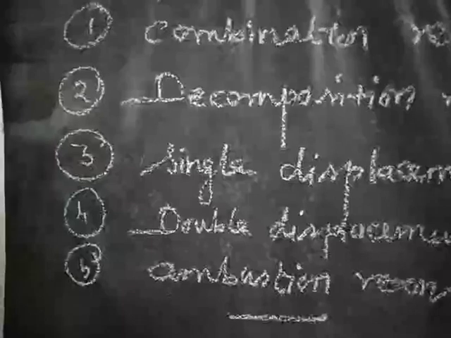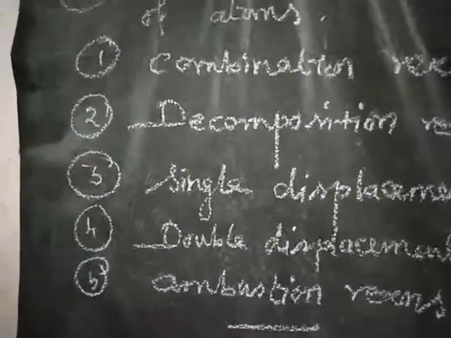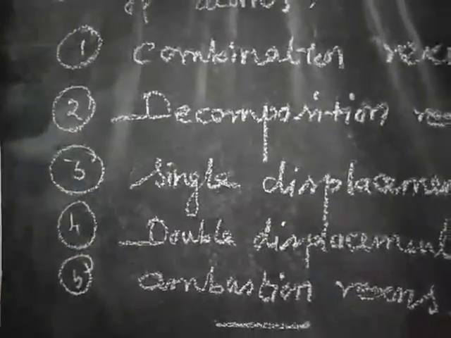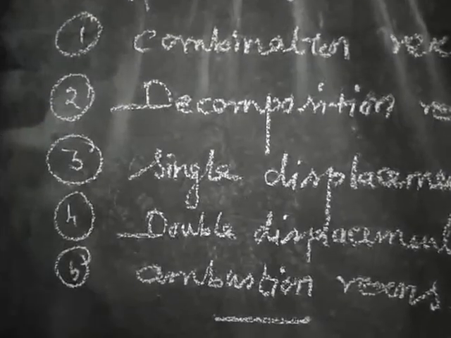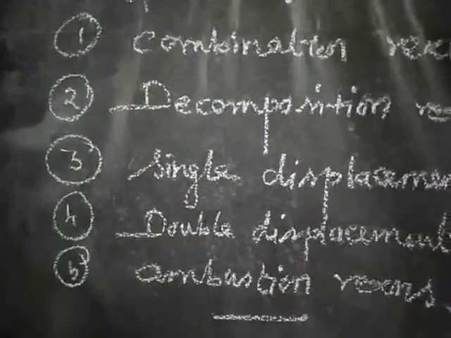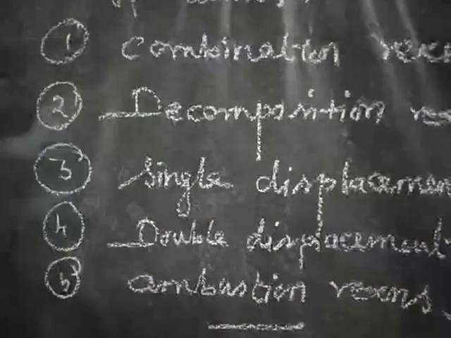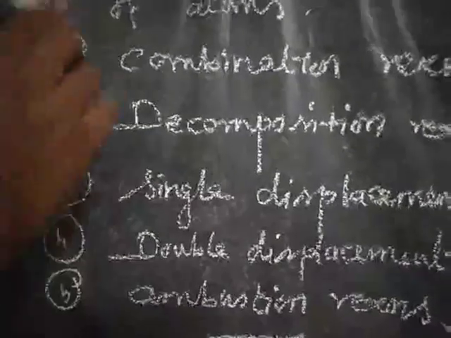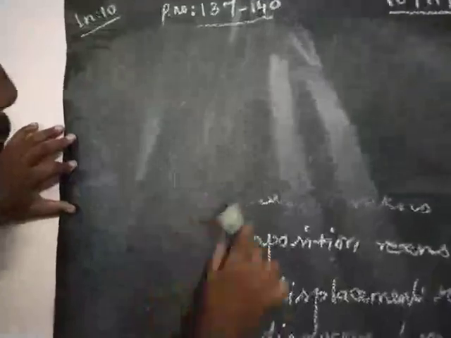There are 5 types of chemical reactions based on the nature of the rearrangement of atoms. First one, combination reaction. Second one, decomposition reaction. Third one, single displacement reaction. Fourth one, double displacement reaction. Fifth one, combustion reactions. First we will see what is meant by combination reactions.